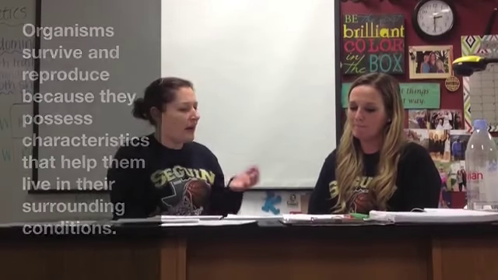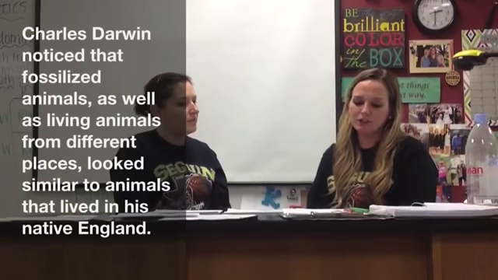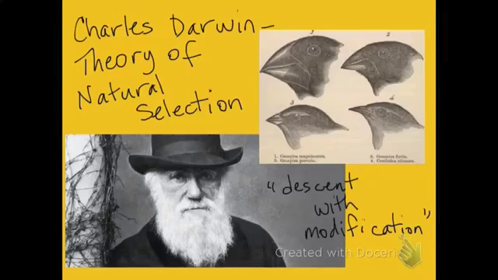I remember learning about how he studied different species over time. Charles Darwin noticed that fossilized animals, as well as living animals from different places, look similar to animals that lived in England. Do you know why this was important? Charles Darwin was an Englishman who proposed the theory of natural selection after studying a series of birds. He described it as descent with modification.